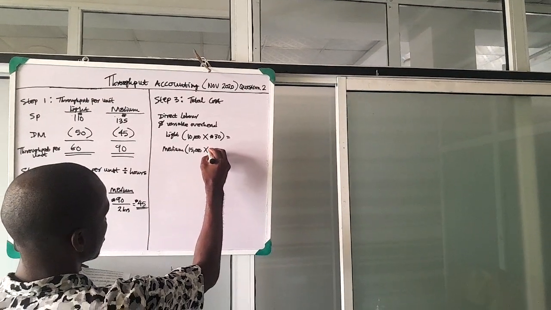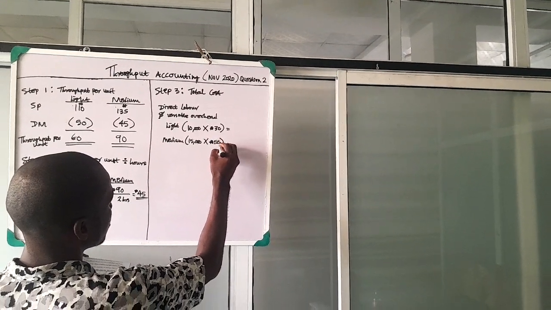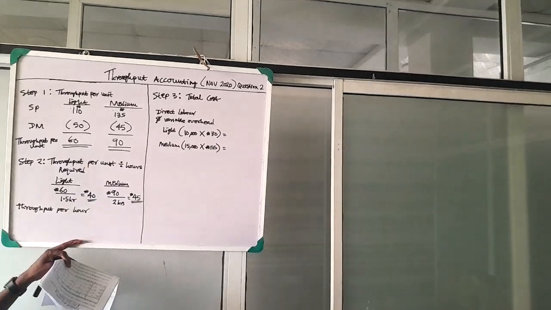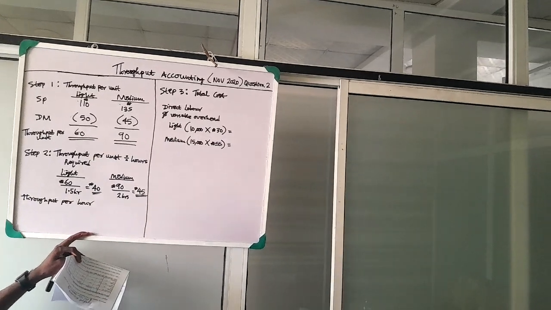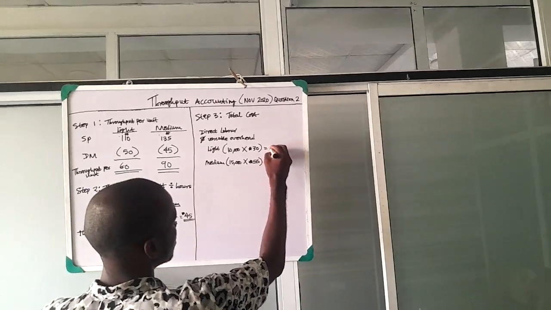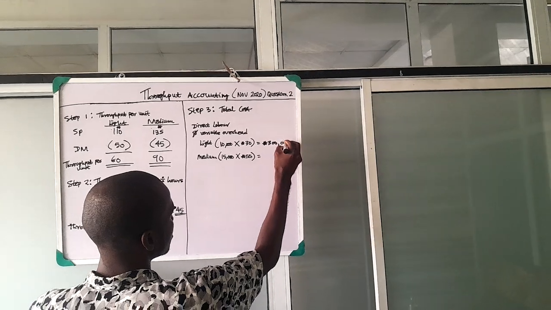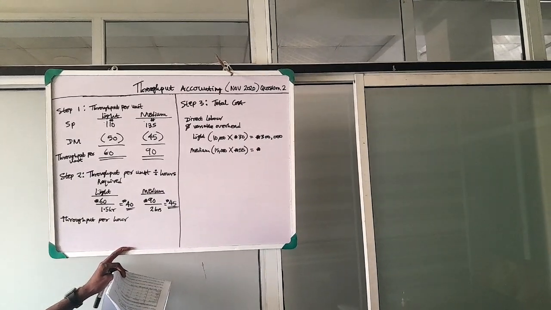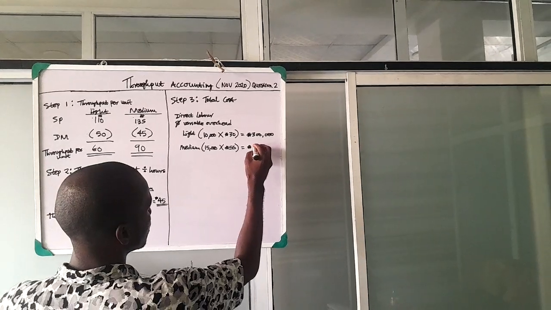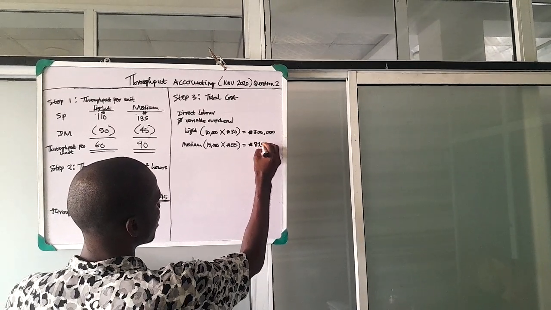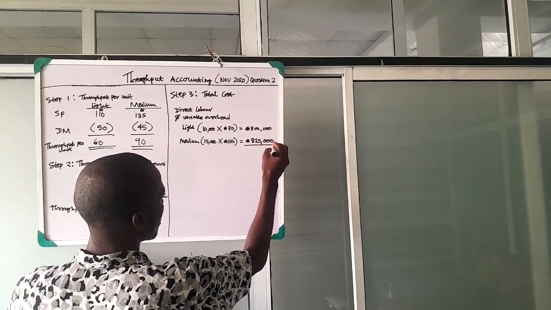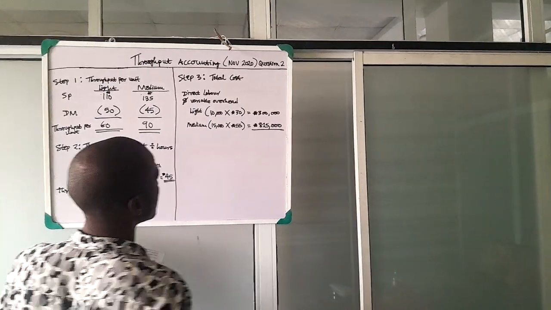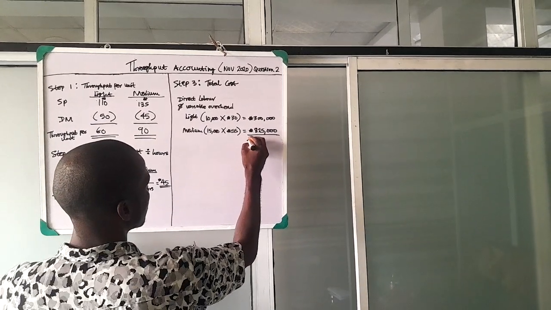So here is 55. So 10,000 times 30 will be giving us what? 300,000. 15,000 times 55 is 825,000. We add these two, we have what? 1,125,000.